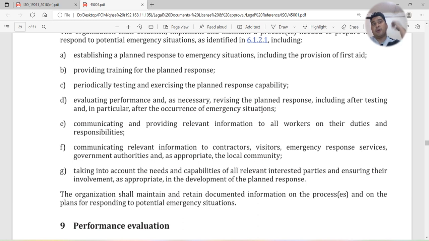So what you have to do is evaluate whether your performance is acceptable or not, is it good or not, and whether your emergency preparedness plan needs some improvements. The things you identified during the mock drill, after the mock drill, those things also need to be considered.